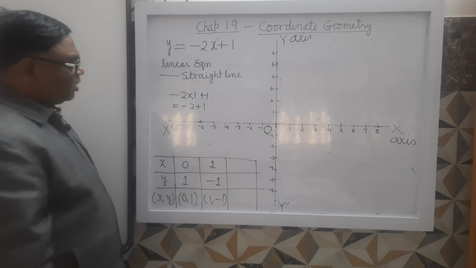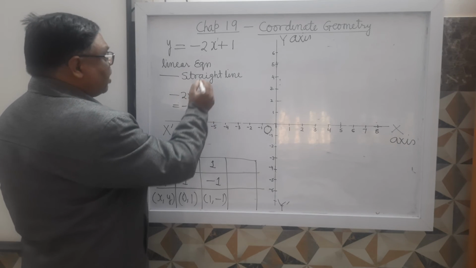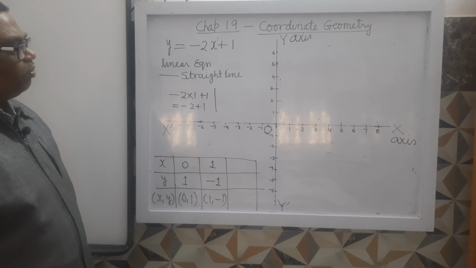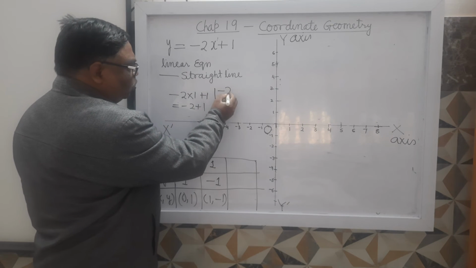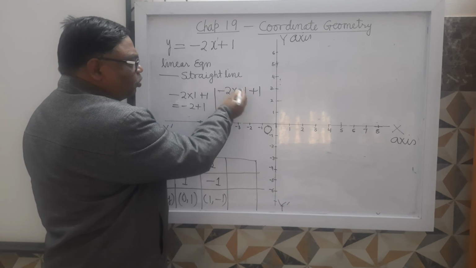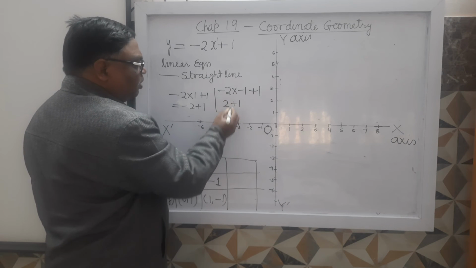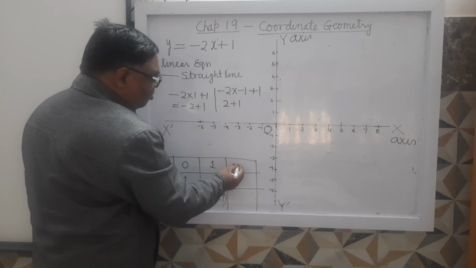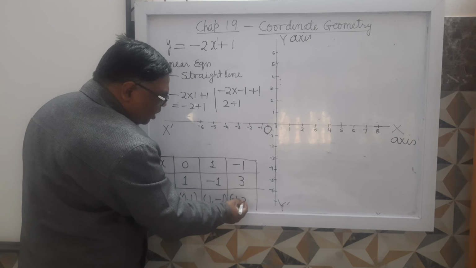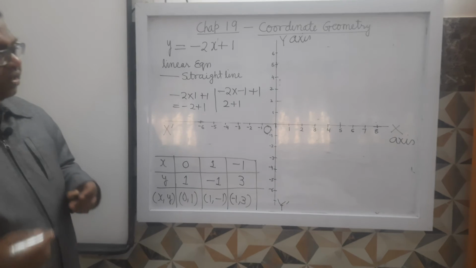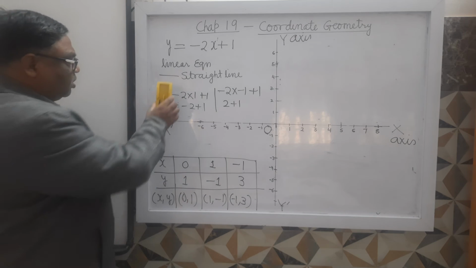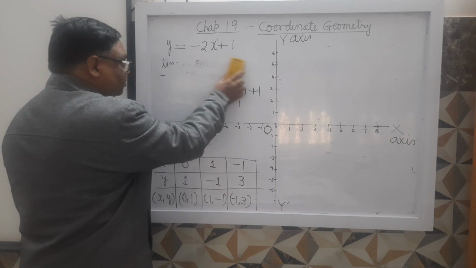Then you can take x equals minus 1. When you take x equals minus 1, what will it be? Minus 2 into minus 1 plus 1. Minus 2 into minus 1 is 2, plus 1, equal to 3. So x is minus 1 and y is 3. So it is minus 1 comma 3. Now we will plot these ordered pairs.